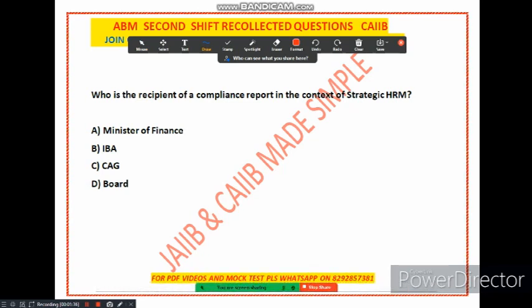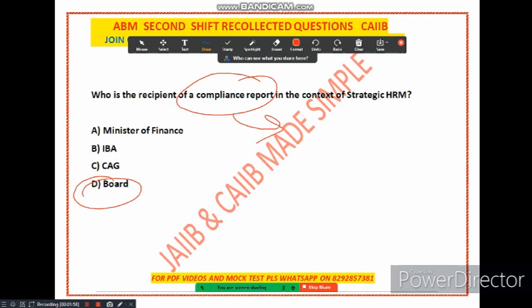See, do you know what a compliance report is? Basically, it is a document that outlines the organization's compliance with all applicable laws and regulations. The board is responsible for ensuring that the organization complies with applicable laws and regulations, and they do this by reviewing the compliance report and taking necessary action to ensure compliance. So option number D, board, is correct.